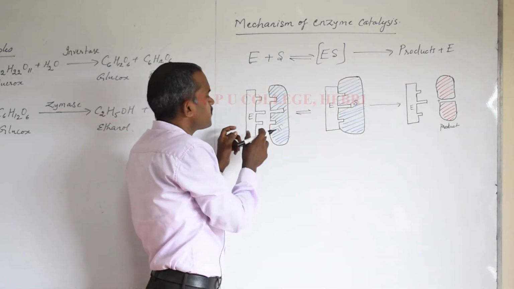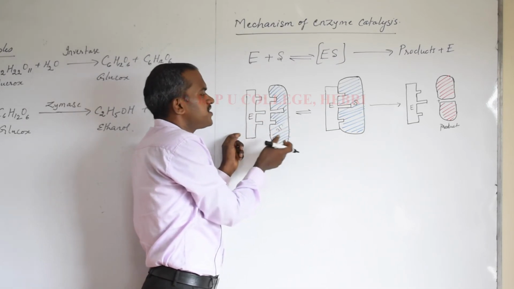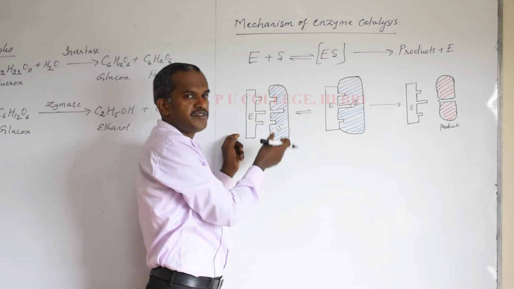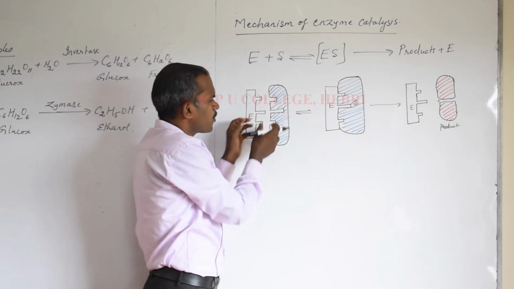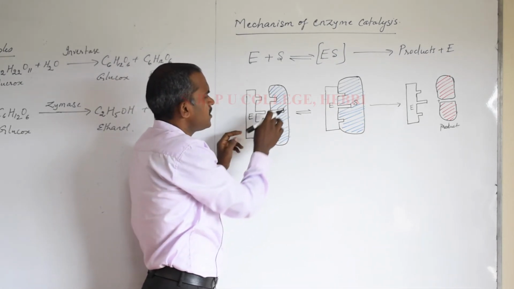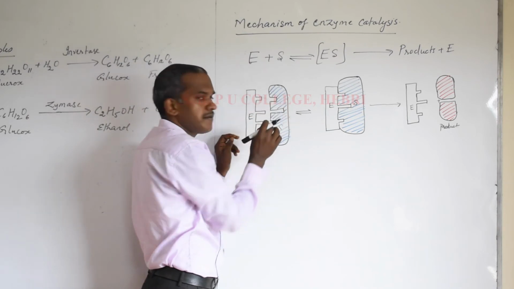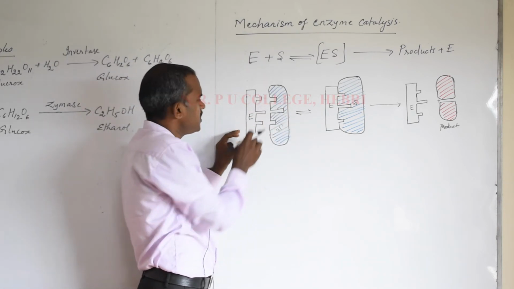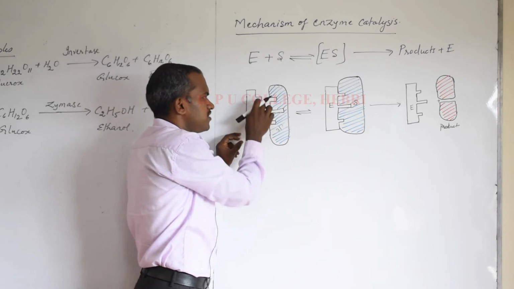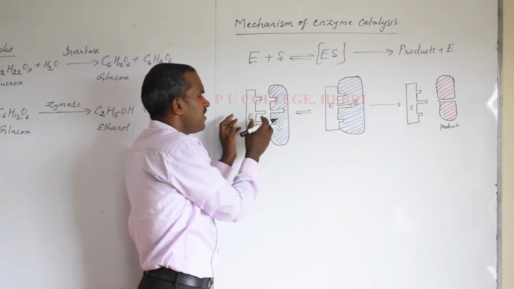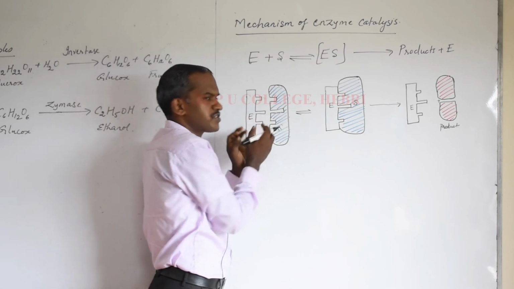Now, which enzyme can bind with which substrate? There comes a selectivity, a specificity with the binding. You can understand with this rough diagram here: the substrate will have some specific binding sites. Even the enzyme has some binding sites. The configuration of these binding sites will decide whether this enzyme can bind with this substrate.